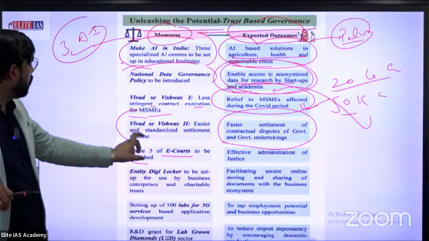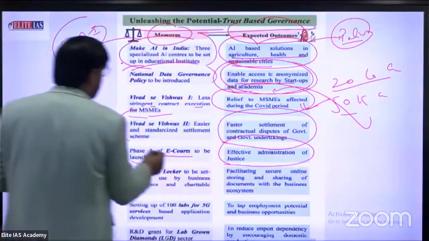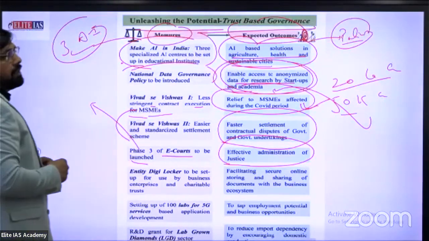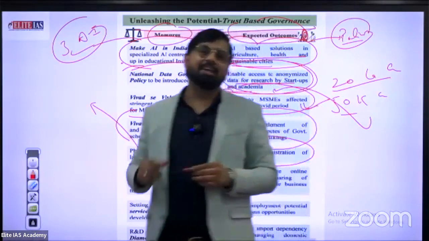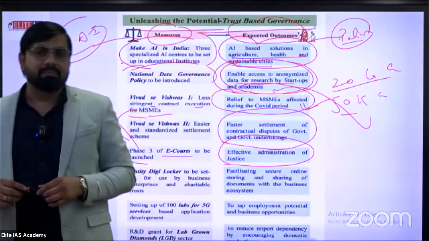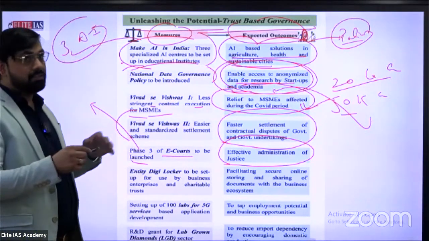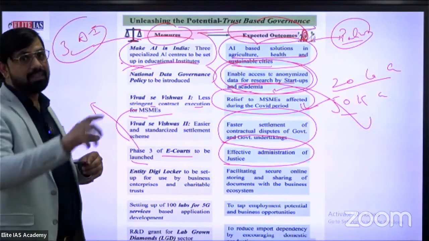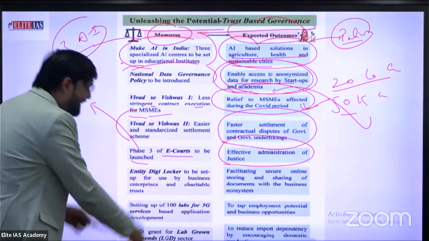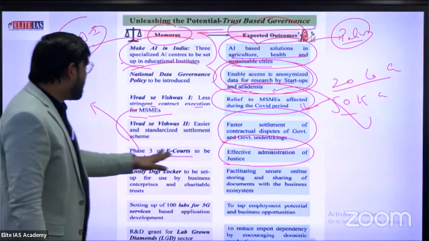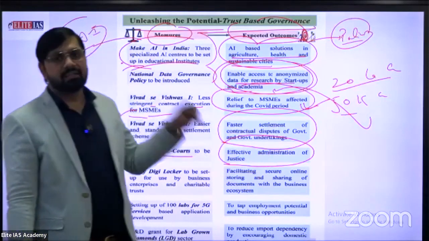Last one, e-courts to be launched to make administration for justice effective. I think this is a great effort because there is a common phrase in India, 'Tareekh pe Tareekh', a famous dialogue by Sunny Deol. What is the meaning of Tareekh pe Tareekh? I think it is a negative phrase for courts. That's why the government provides e-court facility. Just joking. The government provides e-courts for effective administration of justice. I think this is a good effort.